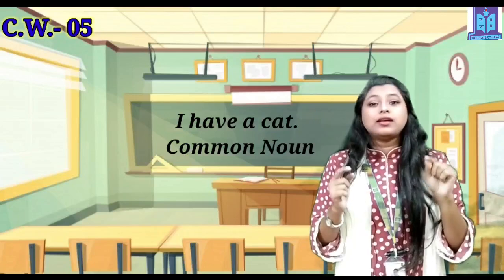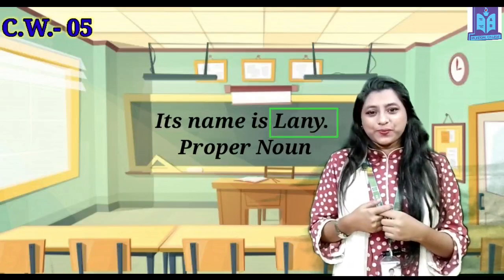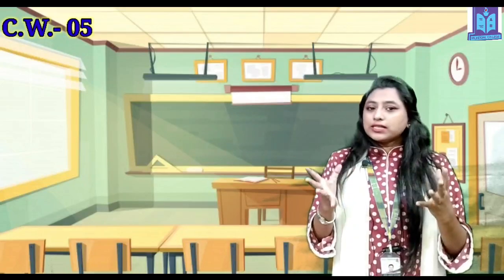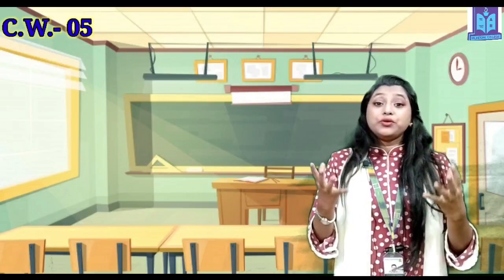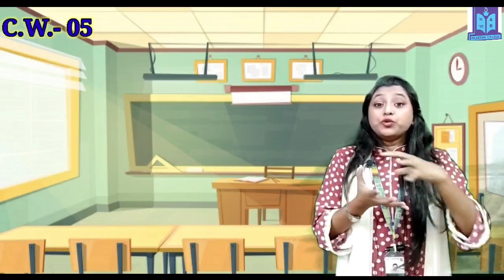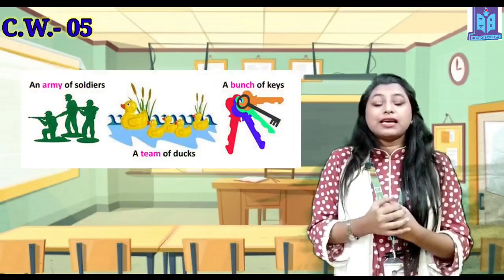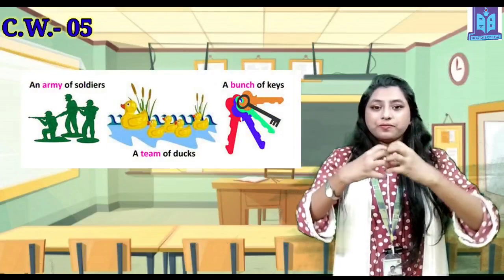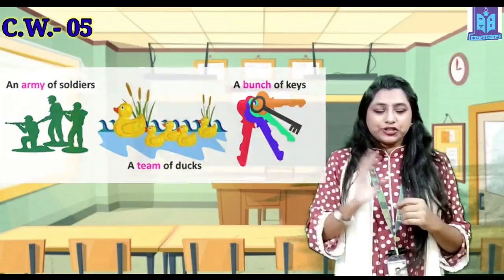Cat is a common noun. Its name is Lanny. Lanny is the proper noun. Clear? Okay. Now, collective noun. What is a collective noun? When you talk about a group of things, group of people, or group of animals, that time it's called a collective noun. Okay? Group of stuff. I'll go into detail later.